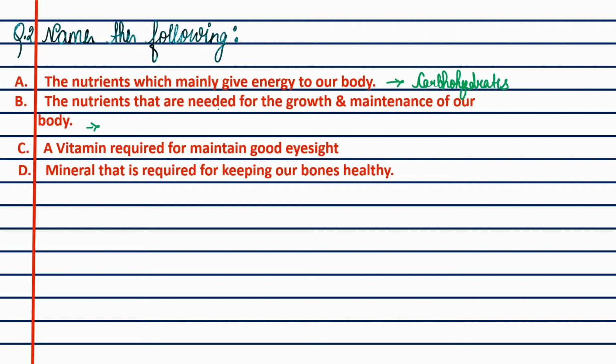The nutrients that are needed for our growth and maintenance. So these are those nutrients which are needed for growth and maintenance of our body. They are known as proteins and minerals. So write proteins and minerals.